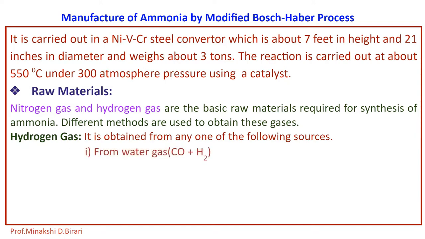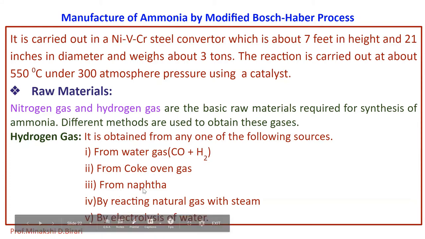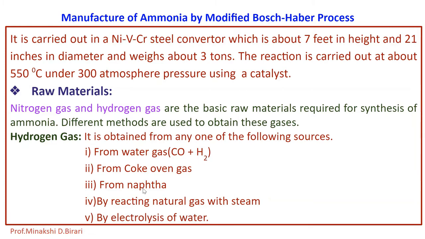These are from water gas, that is from CO plus H2. Water gas is nothing but CO plus H2. From coke oven gas, from naphtha, and by reacting natural gas with steam, and by electrolysis of water. So one of the reactants, that is hydrogen gas, is obtained from water gas, from coke oven gas, from naphtha, by reacting natural gas with steam, and by electrolysis of water.